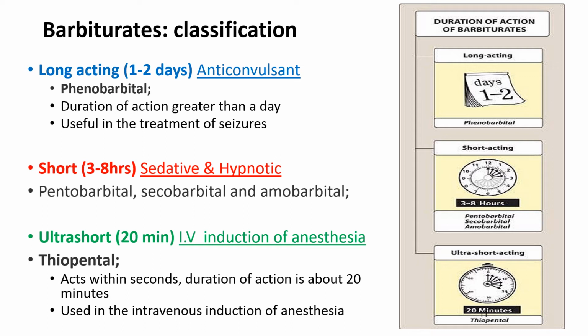But as I have told you earlier, these short-acting barbiturates, which are basically indicated to be used as sedative hypnotics, are no longer being used in clinical practice because of various reasons: because of their safety profile being not very good, because of drug interactions, and because these drugs do not produce ideal sleep.